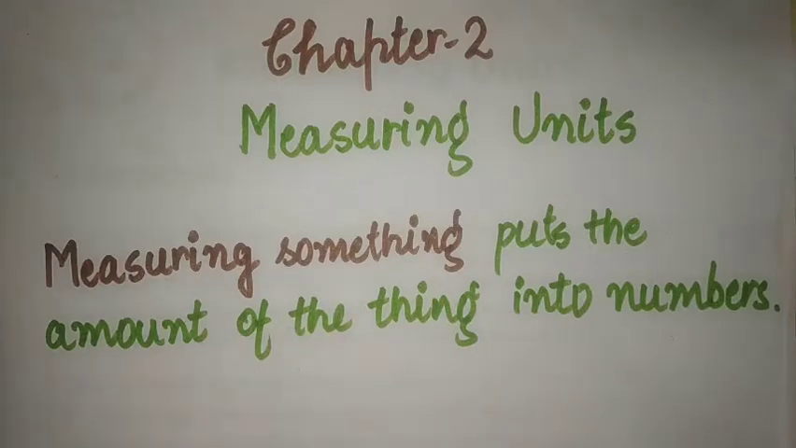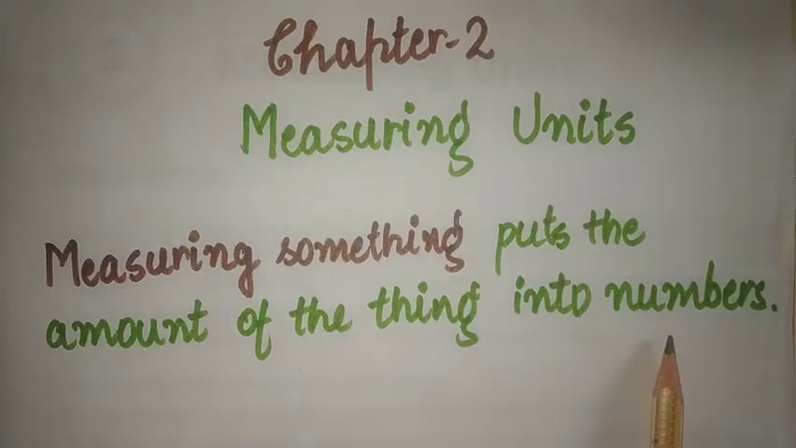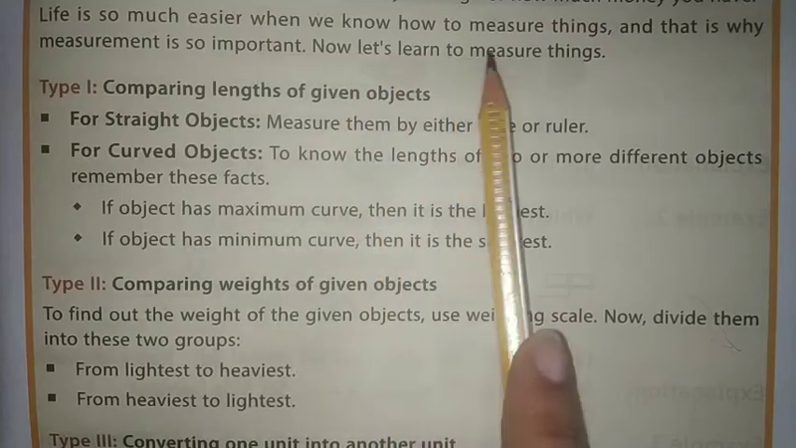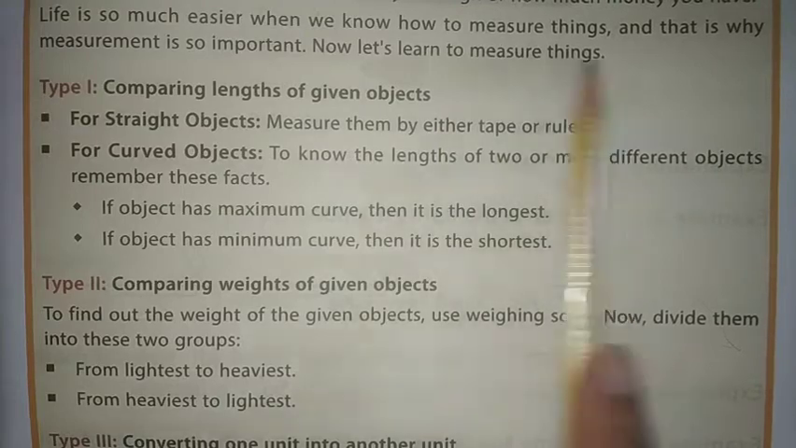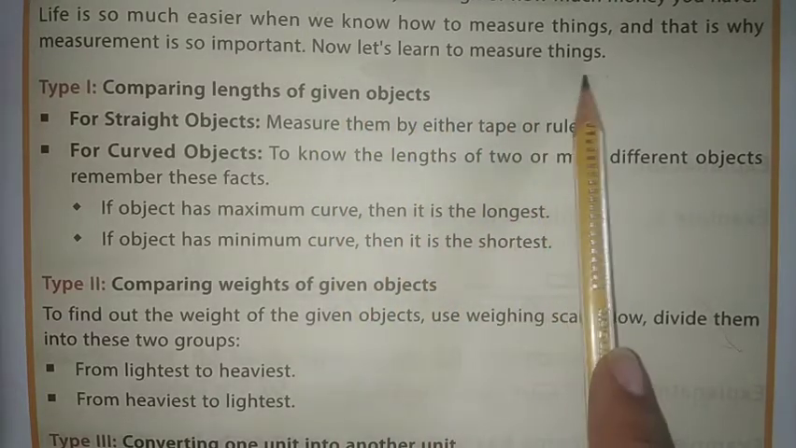जब हम कोई चीज को measure कर रहे हैं, माप रहे हैं या तोल रहे हैं, उस चीज को, उस amount को हम numbers में convert करते हैं. We change it to numbers. Let's learn to measure thing. Now we are going to learn how to measure the thing.